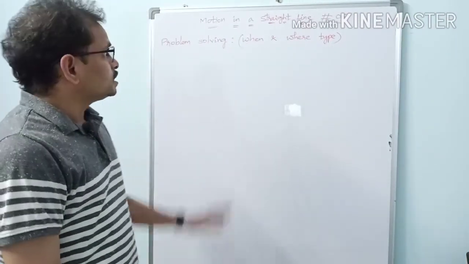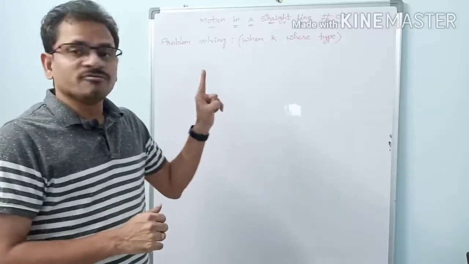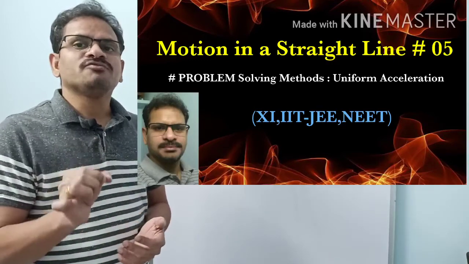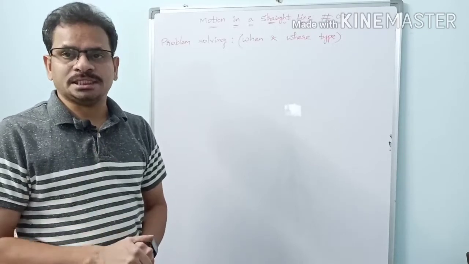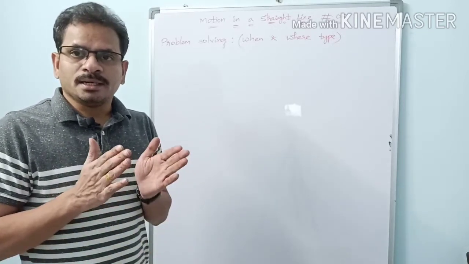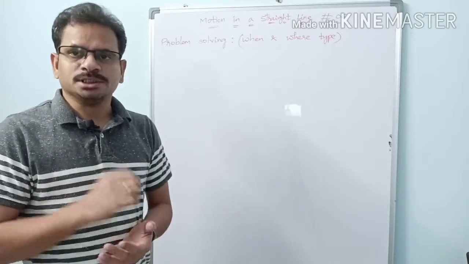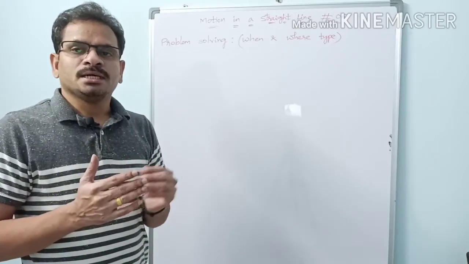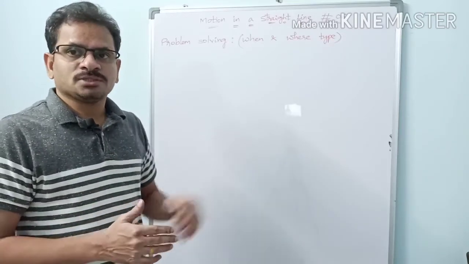Our today's topic is motion in a straight line, part 6. In part 5, we started doing problems involving uniform acceleration. Here, problem solving in uniform acceleration. In part 4, we did problems under bodies moving with a constant velocity, that is uniform motion. From part 5, we were doing problems regarding particles moving under constant acceleration. So this is a continuation here.